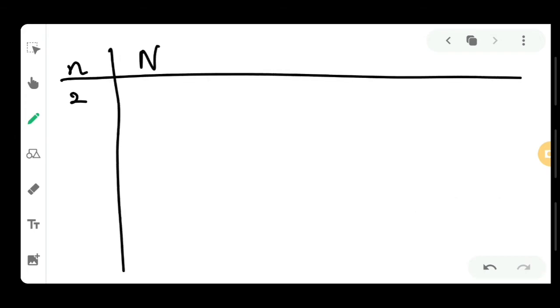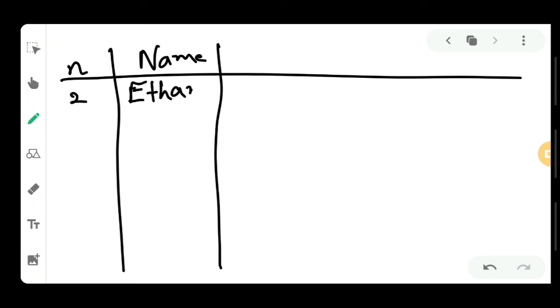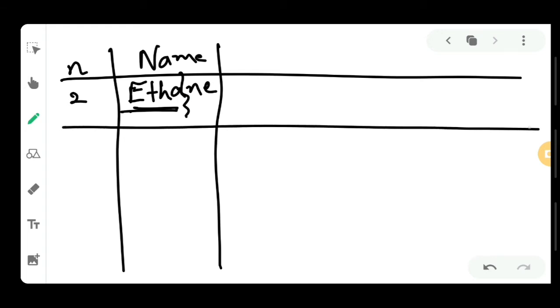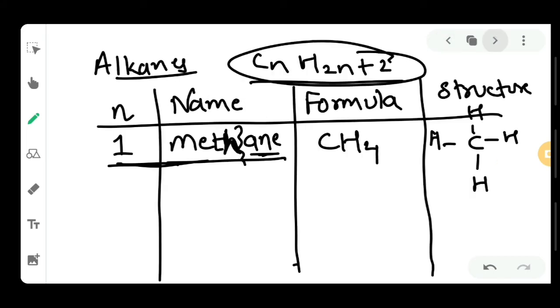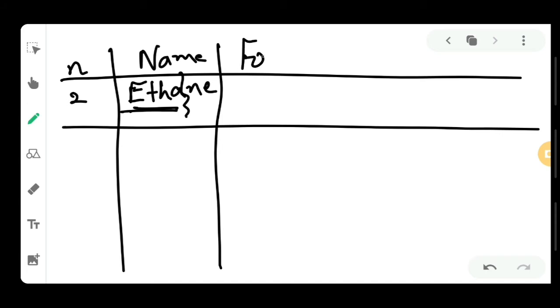So what will be the name? The name is nothing but ethane. Now if you see, ETH is written in the prefix and ANE is your suffix. So ETH is your prefix and ANE is the suffix. Sorry for the mistake between prefix and suffix. If you substitute the n value in this formula, you will get the chemical formula for ethane as C2H6.